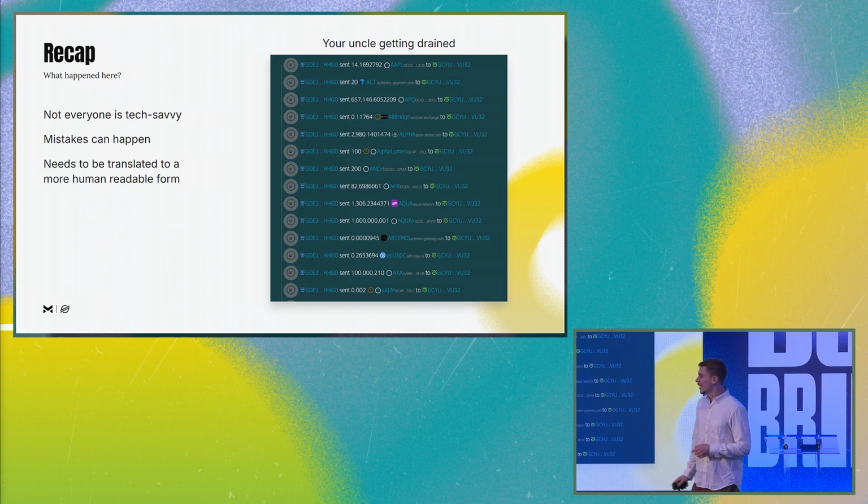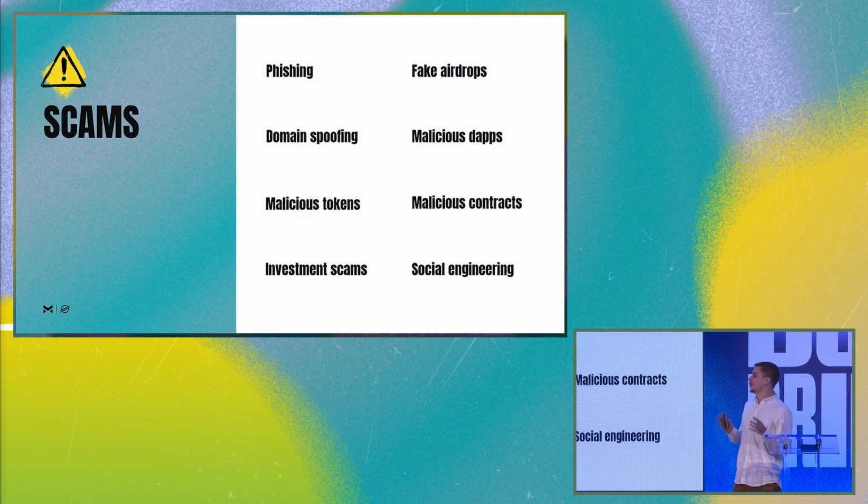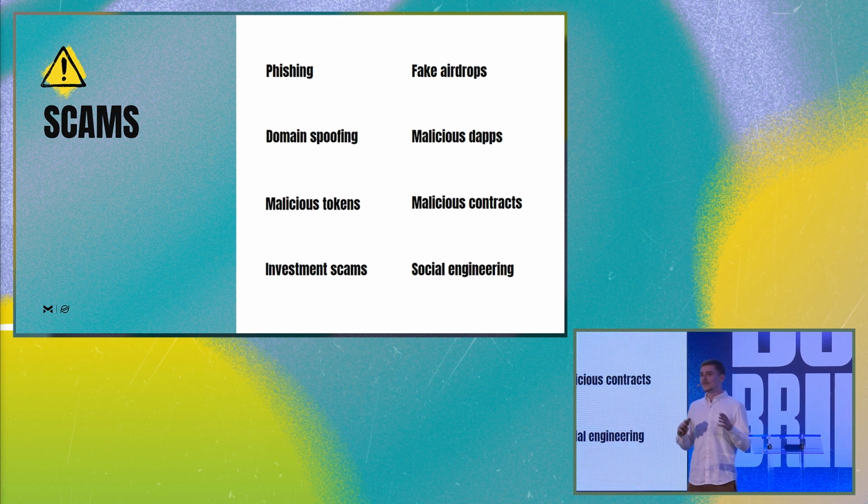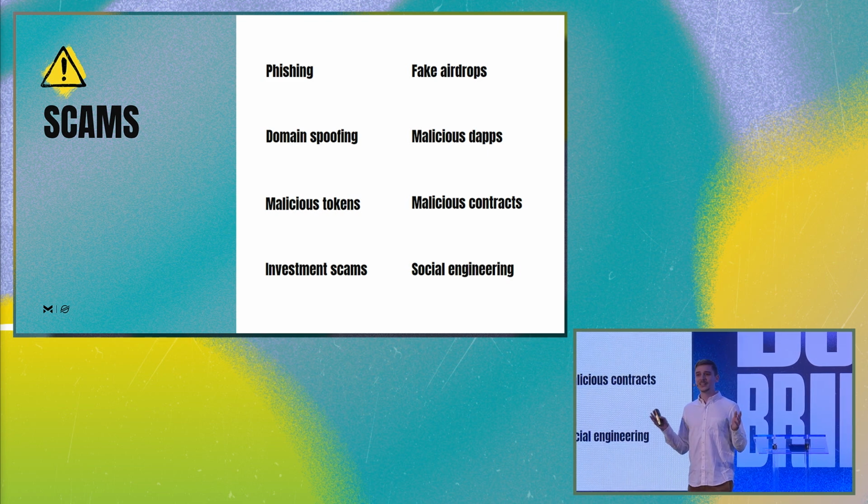So just to show a bit, there are loads of scams in crypto. It starts from the classic address spoofing, people thinking they're transferring to one address, but they're transferring to another. It can be investment scams, showing people something so they think they're investing in a real thing, but it's all fake. There are loads of scams on these platforms, and it is really hard, especially as a developer, to keep up. Because scammers will always find a way to make money. It's easy money on this platform, and we need to make it way, way harder.